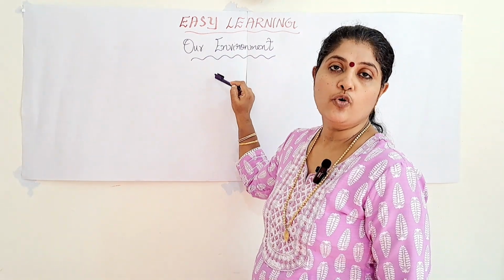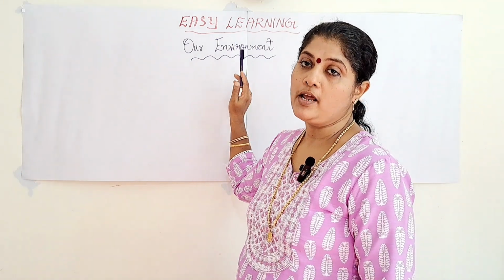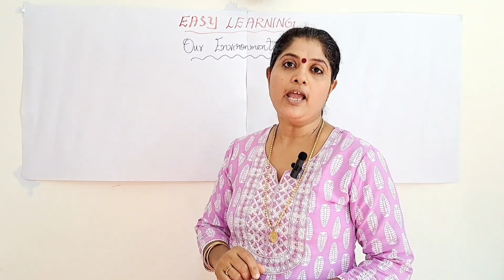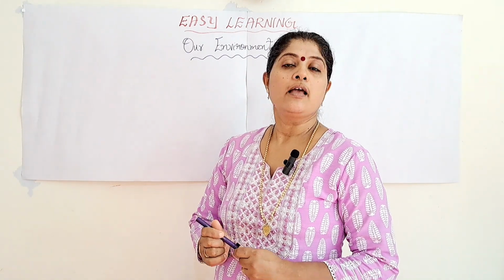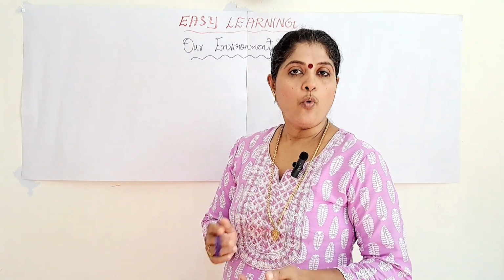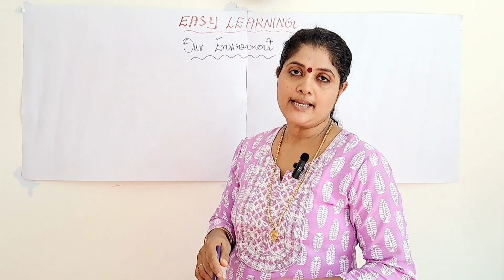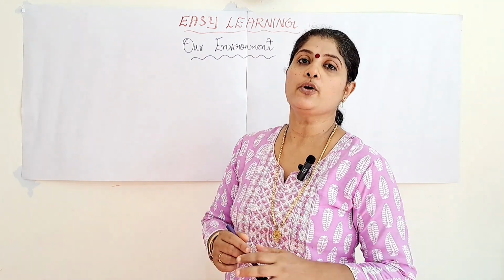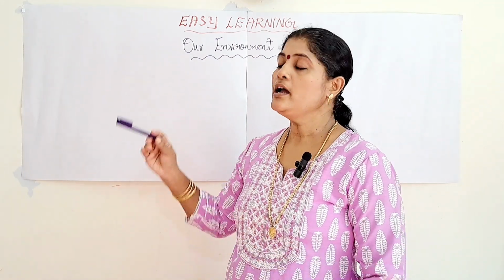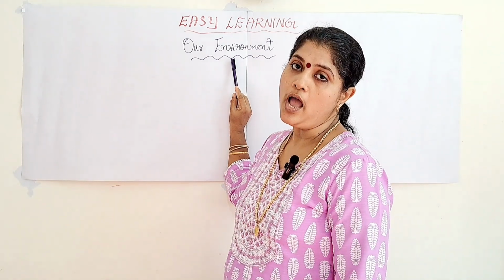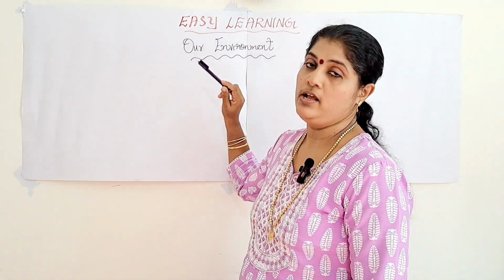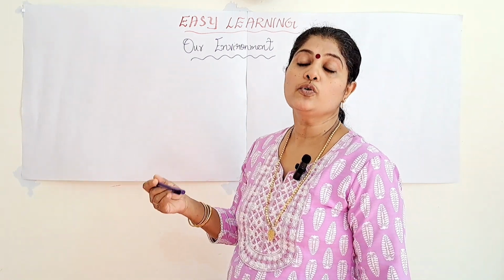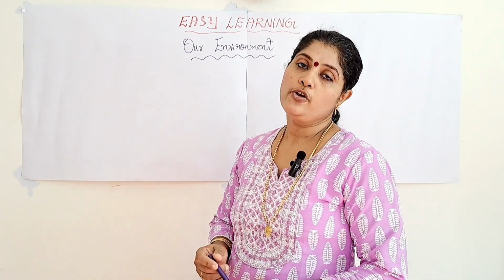First of all, we should know what is meant by environment, or how you can define environment. Environment means the physical surroundings, for example air, water, soil, plants and animals, and even the microorganisms. All together it forms our environment. So it is the physical surroundings where we live. Whatever the physical surroundings, it includes both living as well as non-living things.